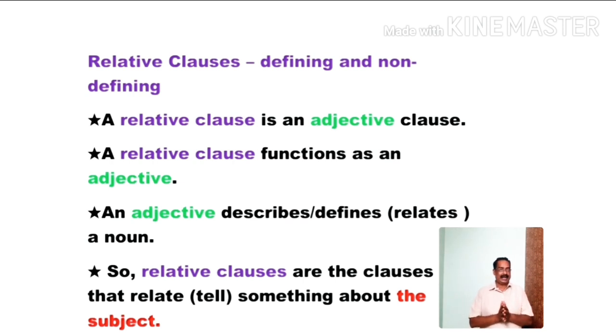An adjective describes or defines or relates a noun. That means it tells something about the subject. So, relative clauses are the clauses that relate, that is, tell something about the subject. A relative clause is an adjective clause. An adjective is a word that modifies or qualifies a noun. So, a relative clause functions as an adjective. It is used in place of an adjective.